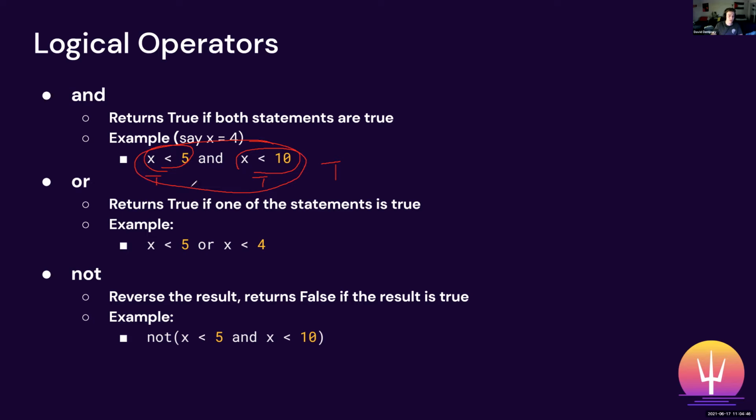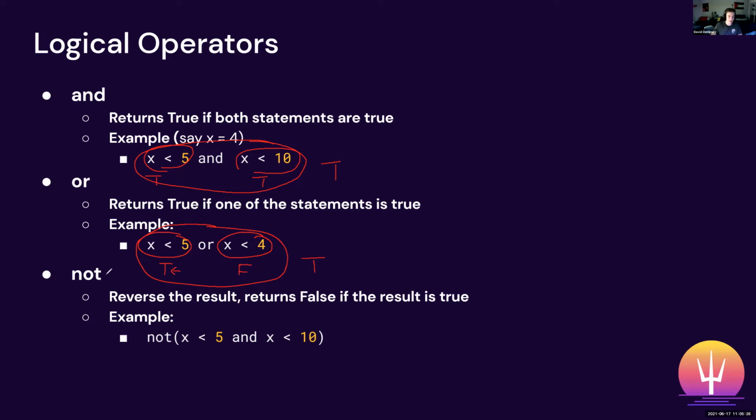And then let's move on to the or statement. And so this returns true if one of the statements is true. So for example, we already know that x is less than 5, so x is 4. So this right here is going to evaluate true. But now we have to look at, is x less than 4? Well, x is equal to 4, so we know x is not less than 4, and this is going to be false. And now if we want to look at the statement as a whole, we're saying, okay, true or false. In this case, remember that or returns true if one of the statements is true. And because this statement here is true, this entire thing will evaluate to true.